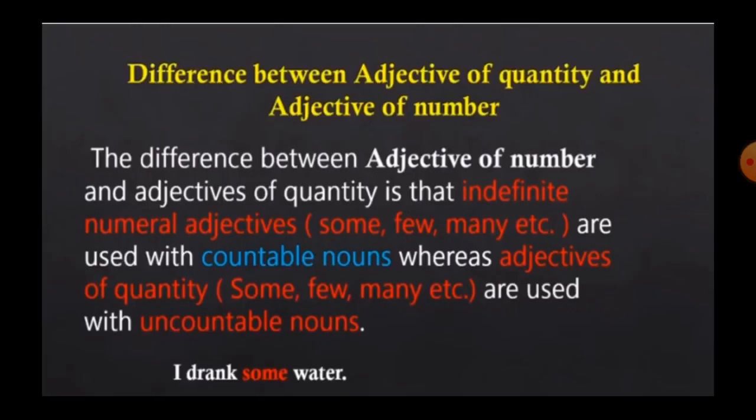Next, the difference between adjective of quantity and adjective of number is that indefinite numeral adjectives, some, few, many, etc., are used with countable nouns. So children, adjective of number is used with countable nouns, whereas adjectives of quantity, some, few, many, etc., are used with uncountable nouns. That is known as adjective of quantity.